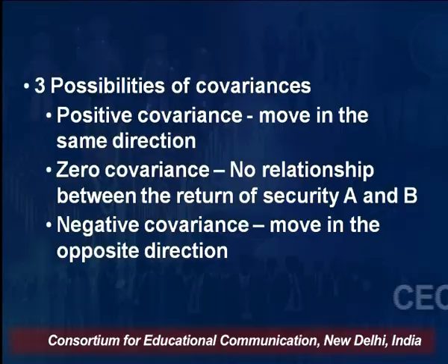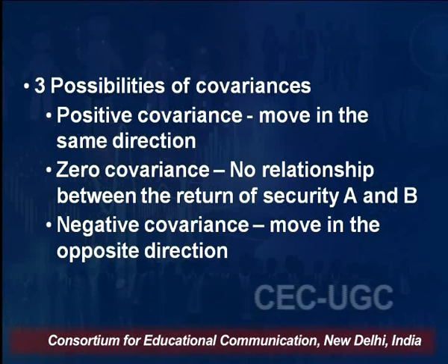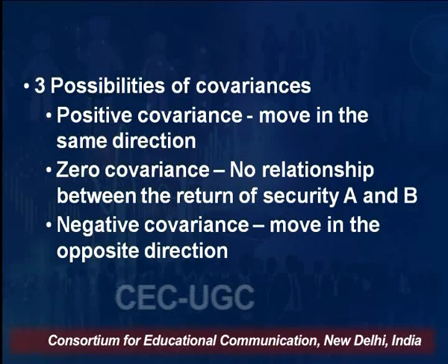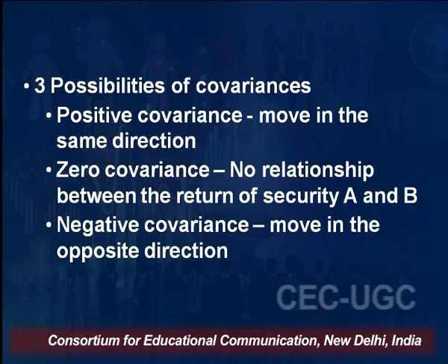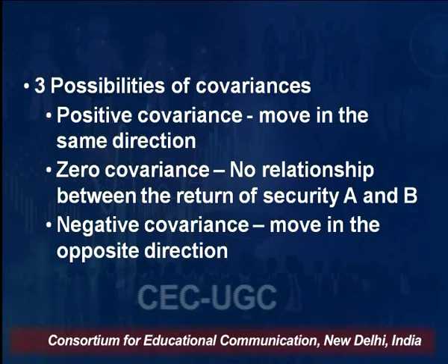So there are 3 possibilities of covariance. I'm just explaining what the different situations are in covariances, right? There can be a positive covariance. Positive covariance means moving in the same direction. If equity A increases, equity B also increases, we'll say that it is a positive covariance. Zero covariance means there is no relationship between the return of security A and the return of security B. And the other is called negative covariance. Negative covariance means moving in the opposite direction.